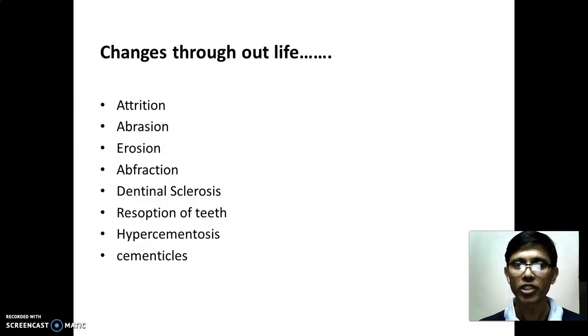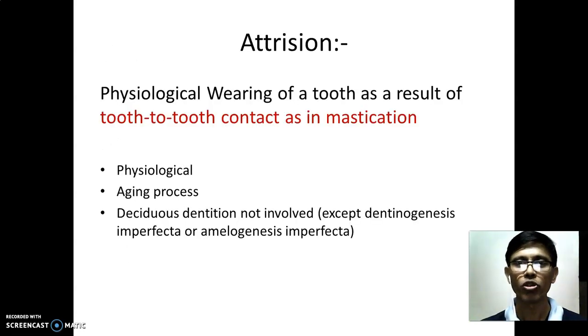So what are those changes that normally take place? Attrition, abrasion, erosion, abfraction, dentinal sclerosis, resorption of the tooth, hypercementosis and cementicles. So these are the normal changes which take place throughout life. So coming to the first, what is attrition?